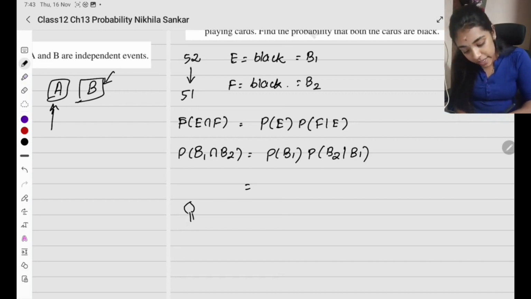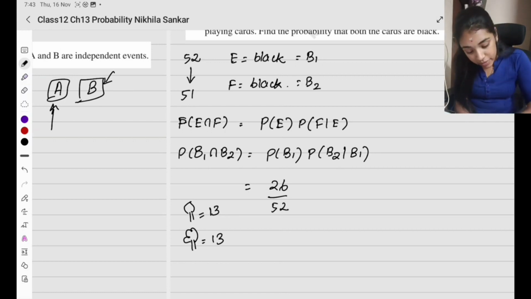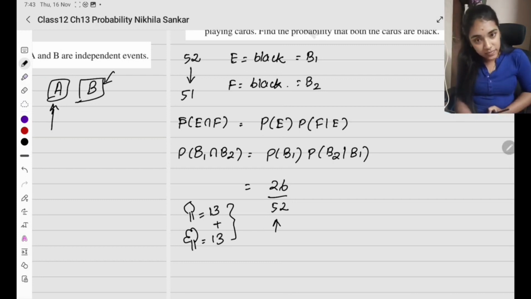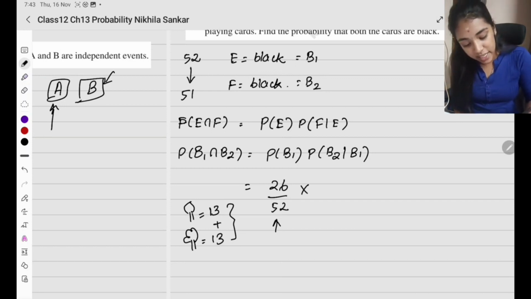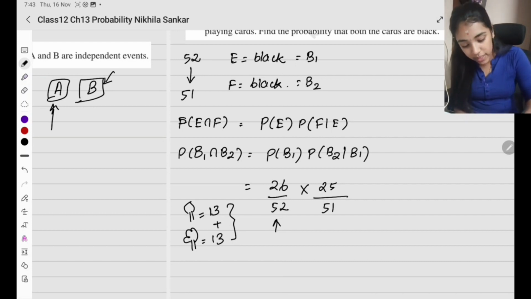Super. Now, probability of black card and how many black cards do you have? I have spade, which is 13 card. I have clubs, which is 13 cards. So, in total, how many do I have? 26 from 52 cards. So, in total, I have 52 cards and 26 black cards. Okay, so black card or probability and 52 card, I have 26 possibilities. Times, since I have taken one card outside, இப்போ எவ்வளோ cards மீதி இருக்கு? 51. And how many black cards are remaining? Only 25. So this is going to be my final answer. புரிஞ்சுதா? Please calculate and write the answer.